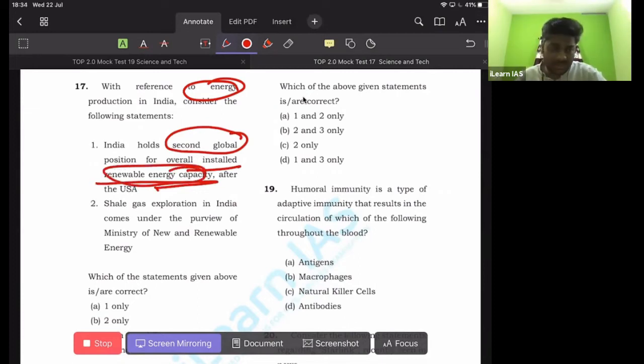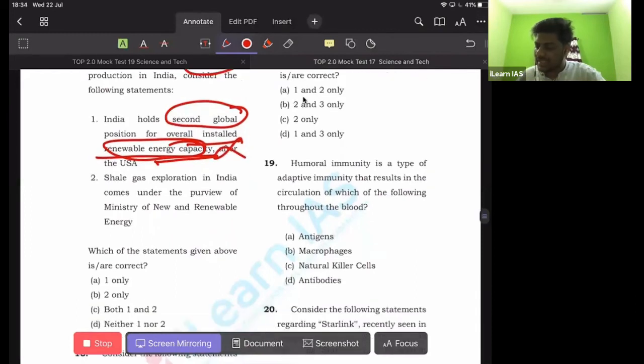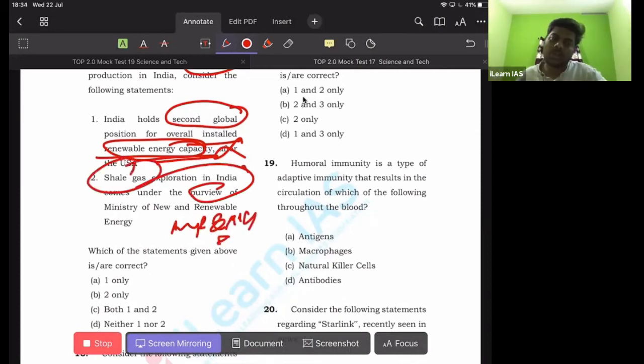Okay, anyway, it has one of the highest positions in the world, but it's not second. So the first statement is wrong. And shale gas exploration in India comes under the purview of the Ministry of Petroleum and Natural Gas. Shale gas is a kind of natural gas, which means shale gas comes under the purview of the Ministry of Petroleum and Natural Gas.